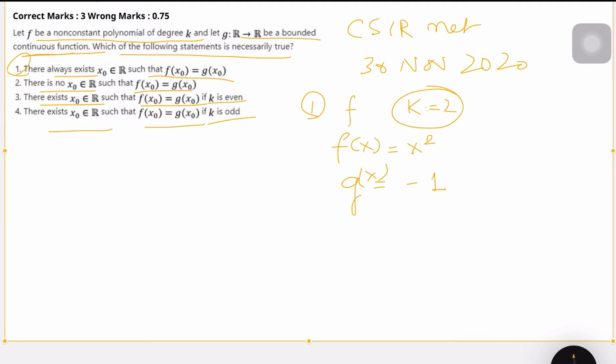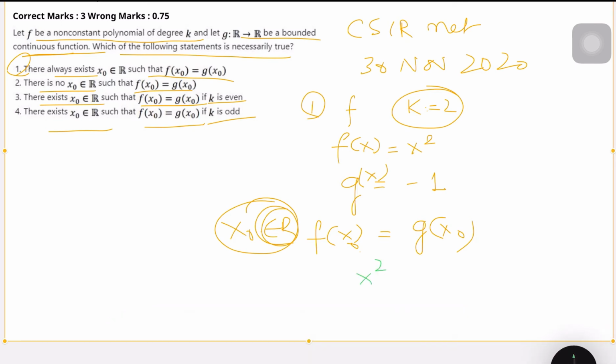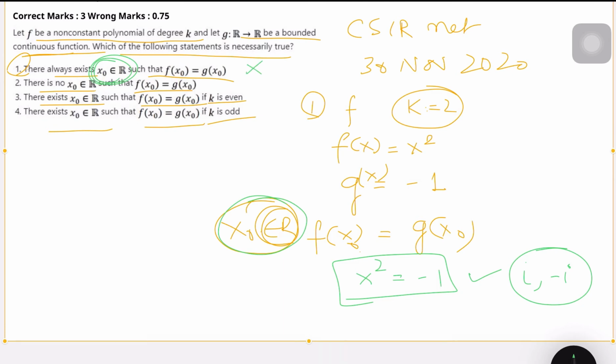Now, will there be any x naught belonging to R such that f(x naught) is equal to g(x naught)? We can clearly see that we won't be having any x naught for which x square is equal to -1, because this will have imaginary roots. So there is no x naught belonging to R. First option is discarded.